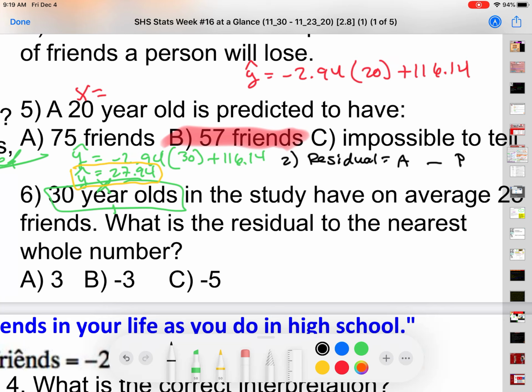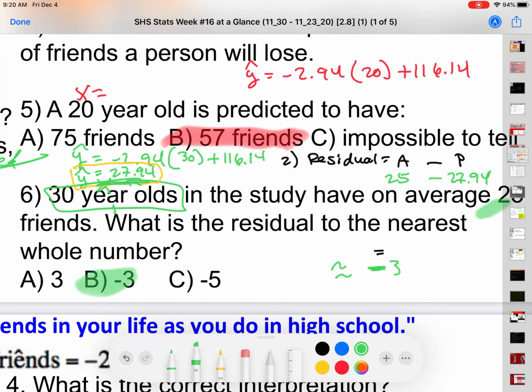So the actual in this problem was 25. So 25 minus the predicted, which we had over here in yellow, 27.94, which gives us a residual of approximately negative 3. So our choice would be B.